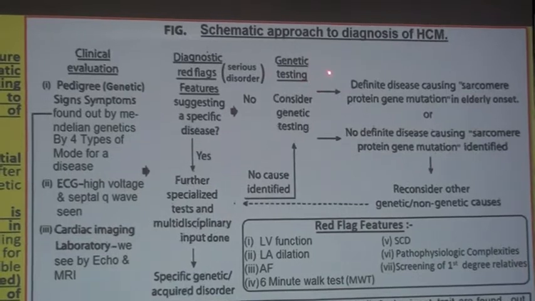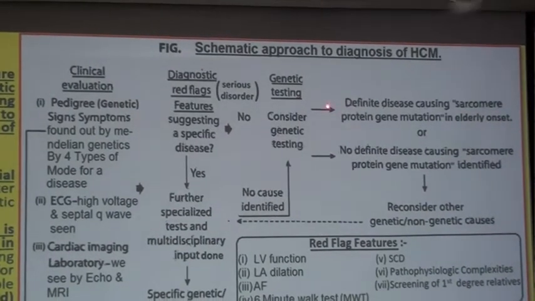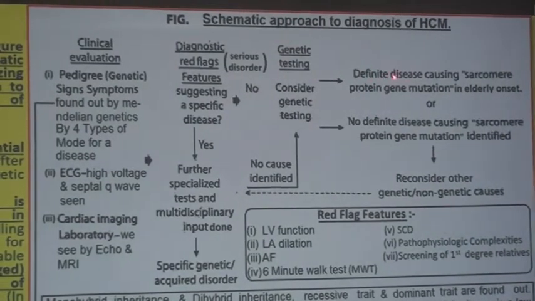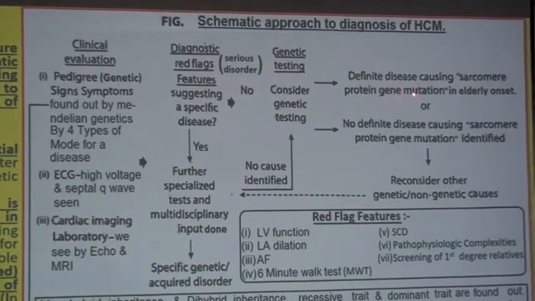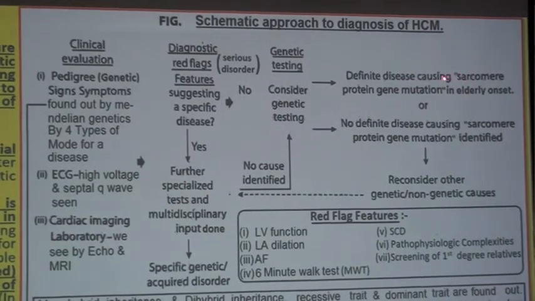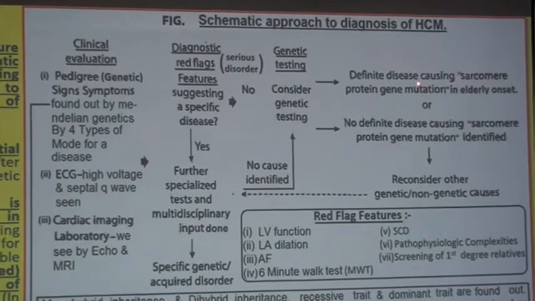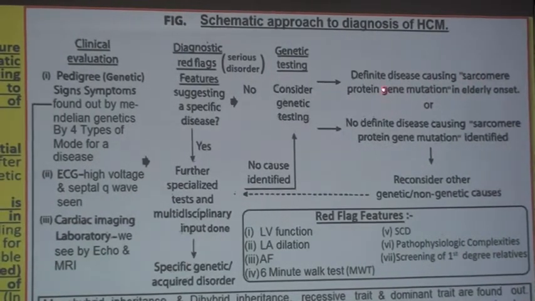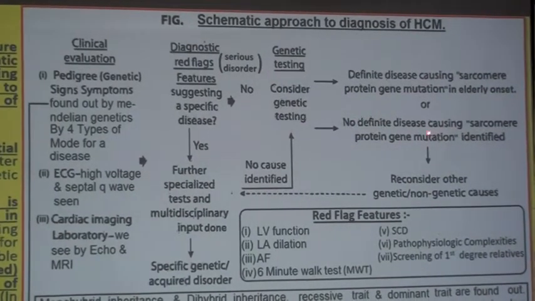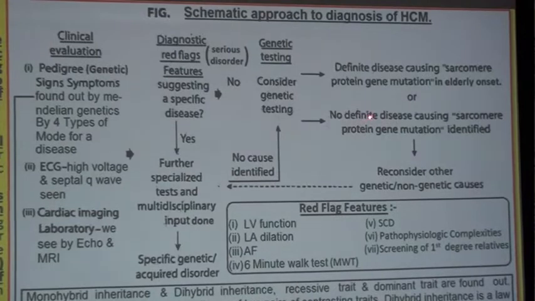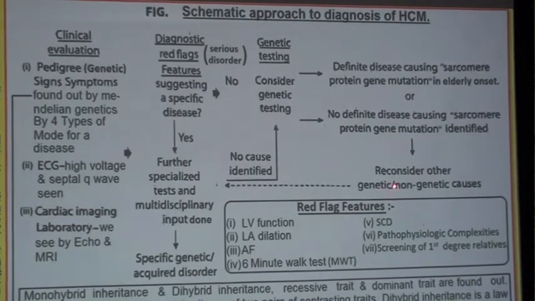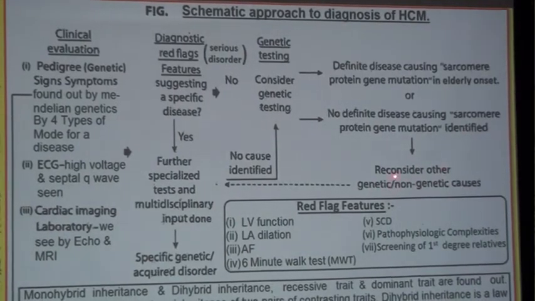Here, as we have already discussed in part 1 and part 2, if there is a definite disease-causing sarcomere protein gene mutation, then it is 100% genetic HCM. And if you don't find a sarcomere protein gene mutation, then it is not definite or 100% HCM, and you have to reconsider other genetic causes.